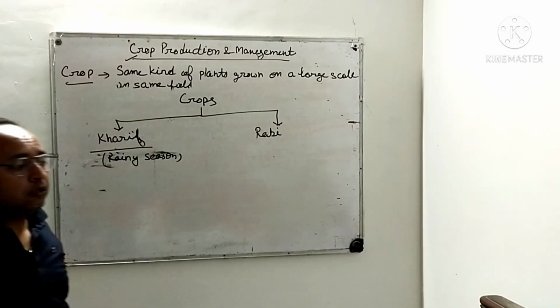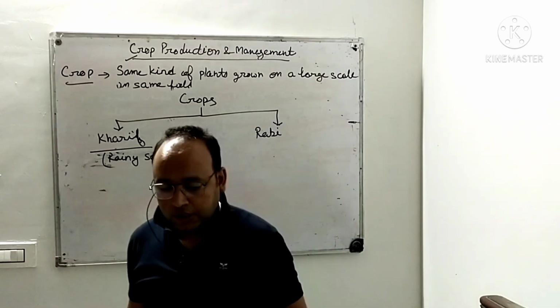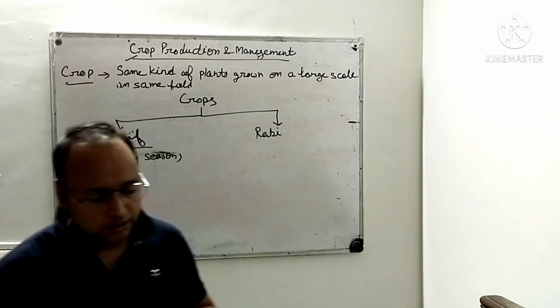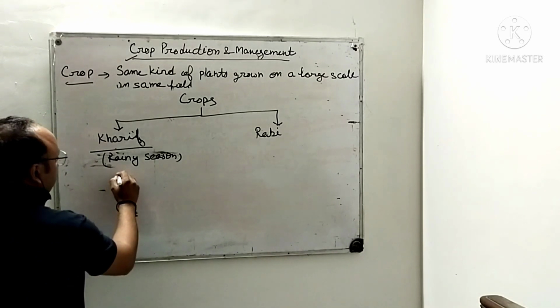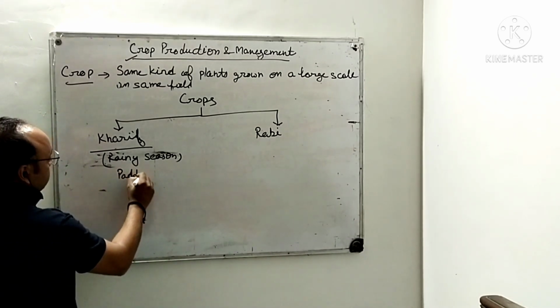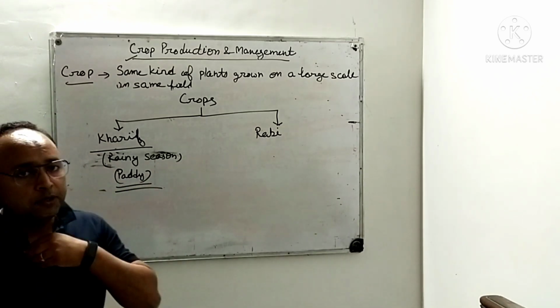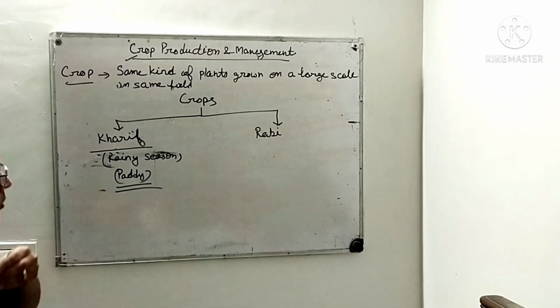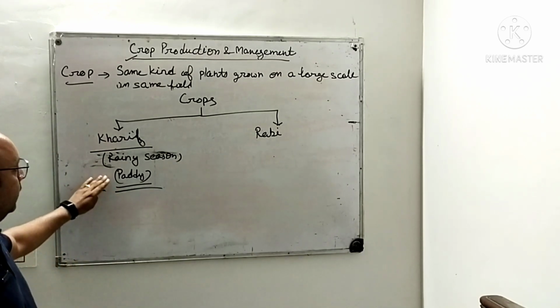Why are they grown in the rainy season? Because they require a lot of water, right? If I take an example of a Kharif crop, I can say mainly paddy. This is the crop which is grown in the rainy season. Why? Because it requires a lot of water for its growth. That's why Kharif crops are grown in the rainy season.